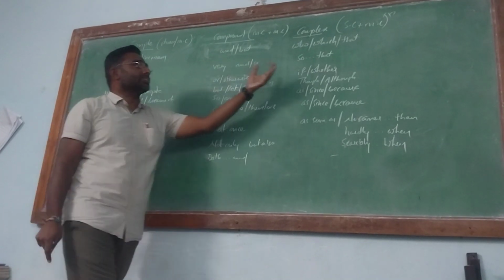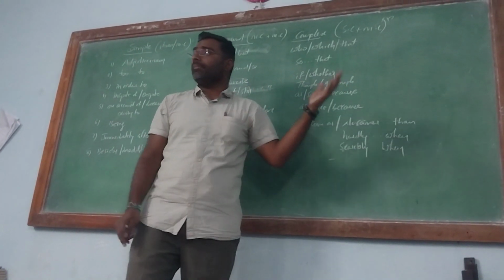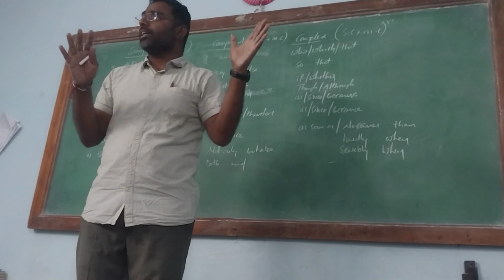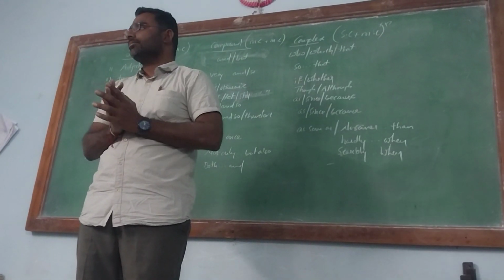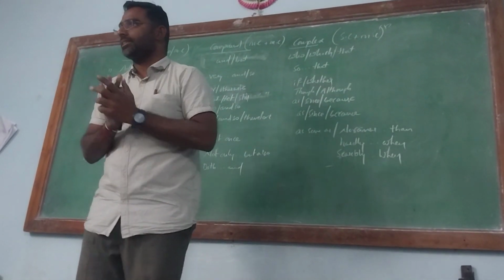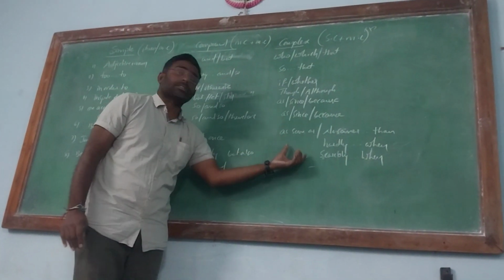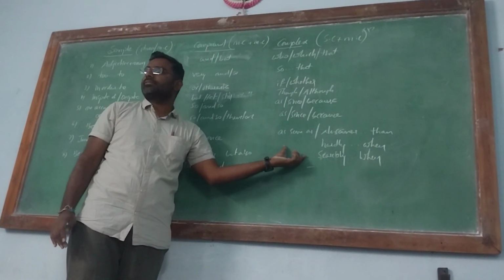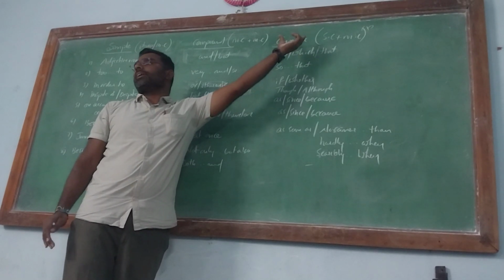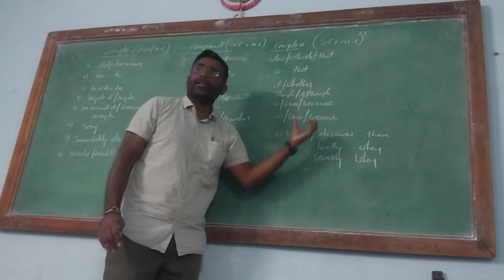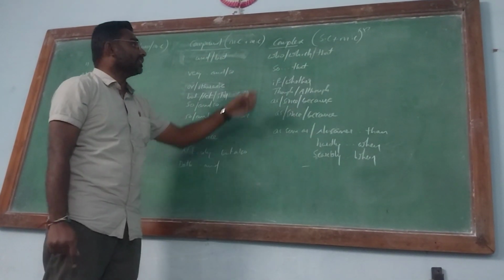Clear? Now, complex sentence, the statement which connects a subordinate clause and a main clause, that is called a complex sentence. The statement which connects with subordinative conjunctions is called a complex sentence also. What are the subordinative conjunctions?